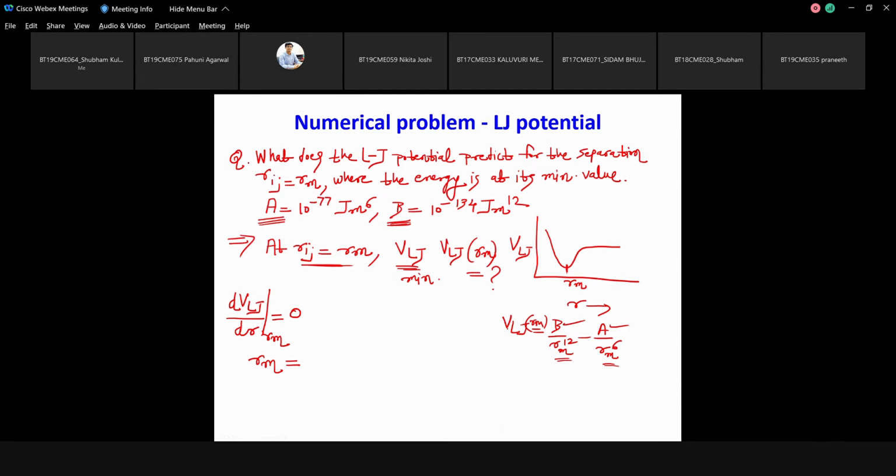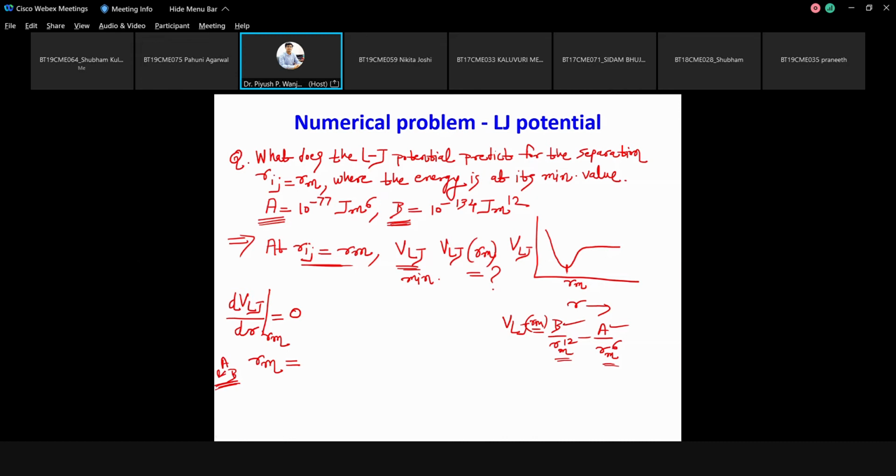Can you substitute V of LJ here and then find out Rm? I would suggest first find out the value of Rm in terms of A and B, because later on whatever other parts will be there, if you directly know the formula for Rm in terms of A and B, it will be easy to evaluate. Once you know A and B, you have to just substitute the value here and continue.